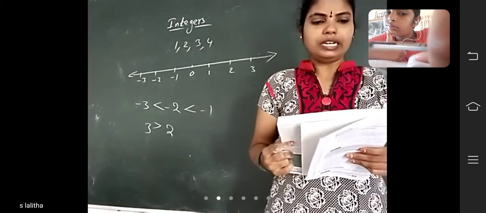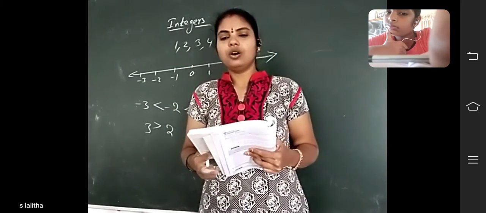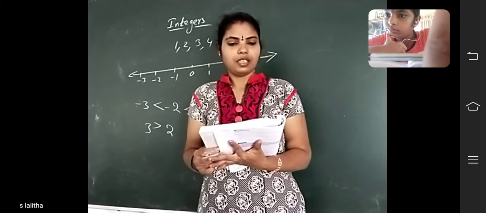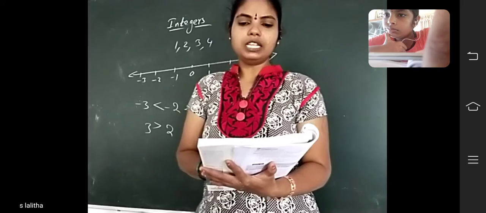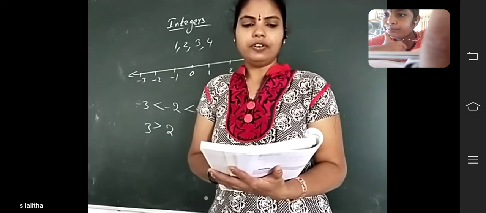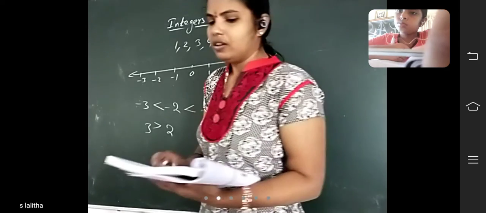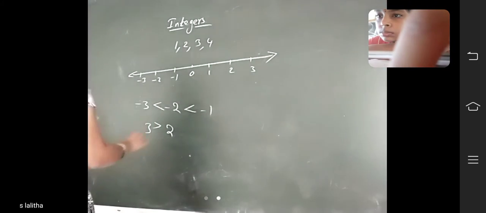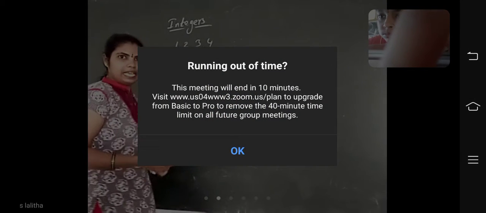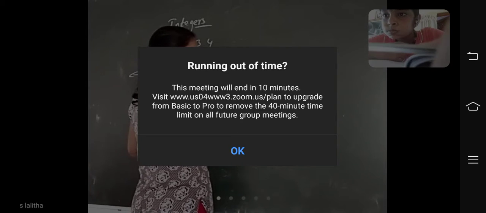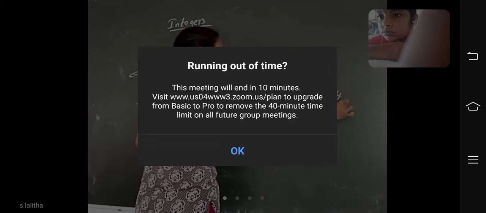Types of consecutive integers: even consecutive integers and odd consecutive integers. Even consecutive integers, listen. When the consecutive integers begin with an even number, then the difference between two numbers in the sequence is 2. See here, which is the first even number, children? 2. Next even number? 4, 6, 8, 10, 12, 14, like that.